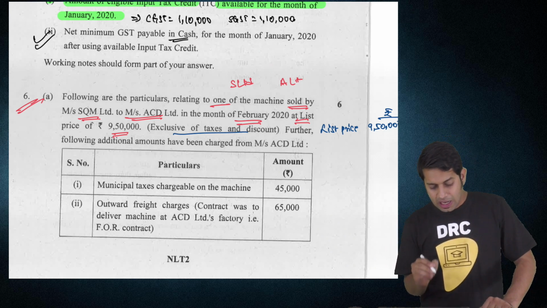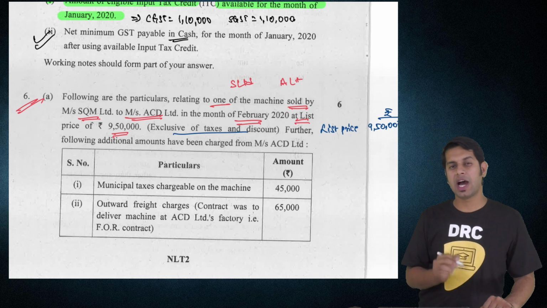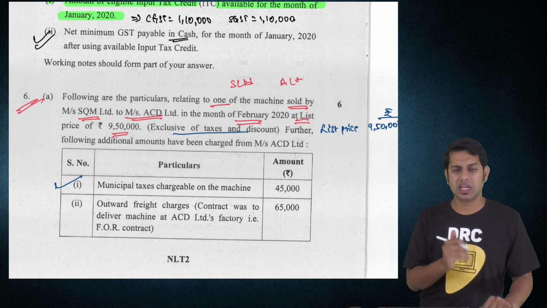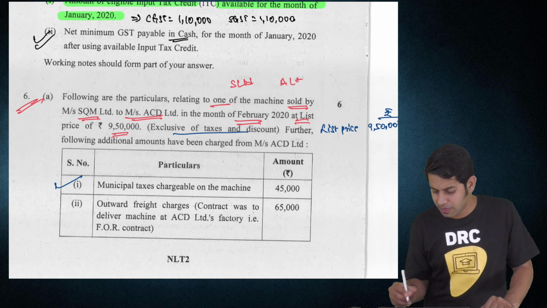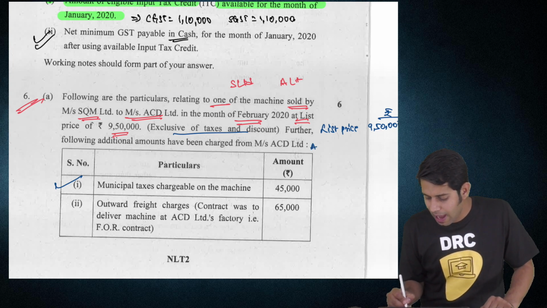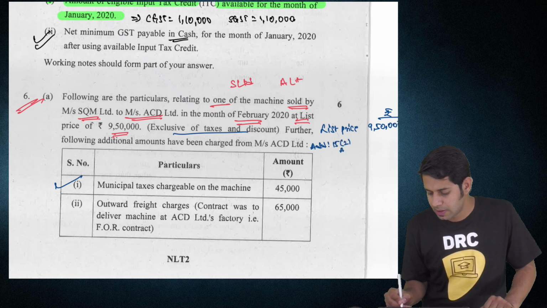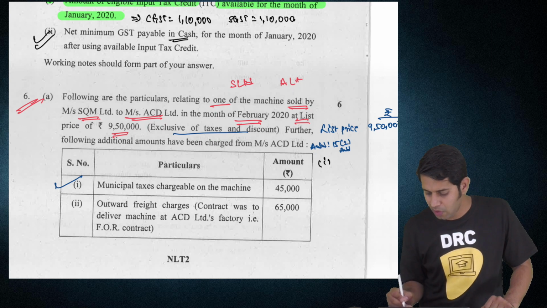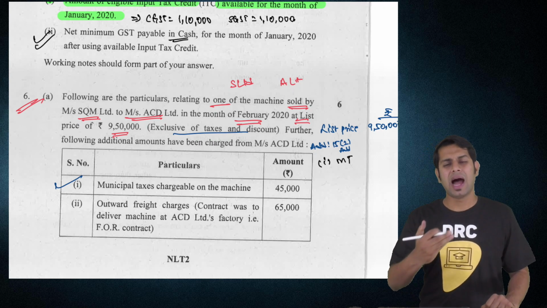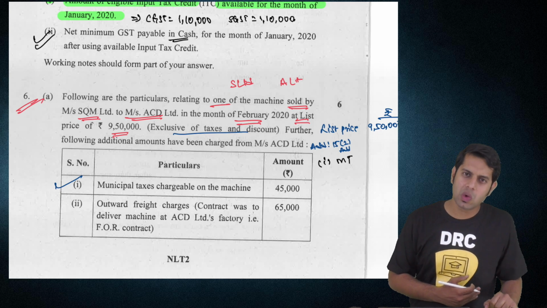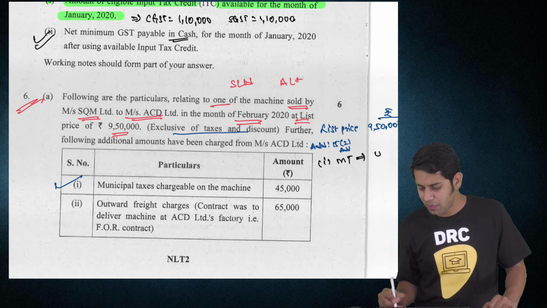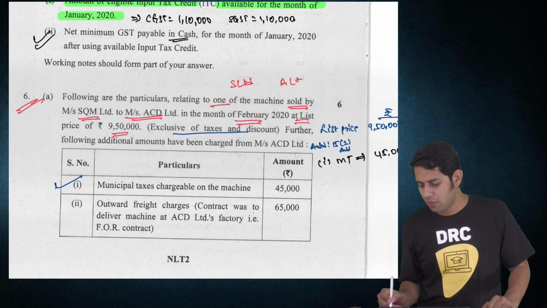Further, the following additional amounts have been charged by A Limited. What are the different amounts? Municipal taxes charged on the machinery. Now I'll write additions or inclusions as per section 15 subsection 2. Point number 1: municipal taxes. Are municipal taxes required to be included in the value of supply? The answer is yes, you should include municipal taxes while computing the value of supply. How much? 45,000.